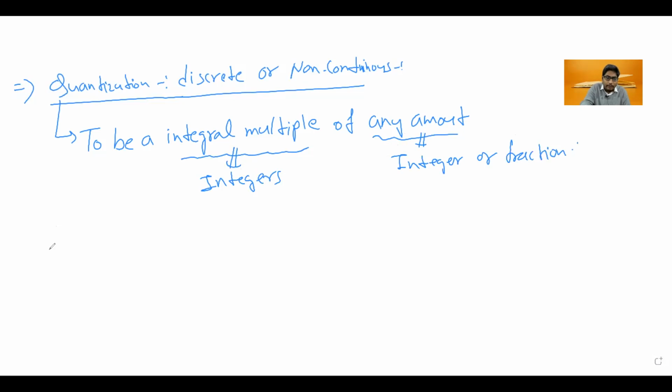So let's have a look at an example. From an example we can get a much better insight into the meaning of quantization. Let's take the steps of a stair. There is a person who wants to go to the roof, so he has to walk through these stairs.